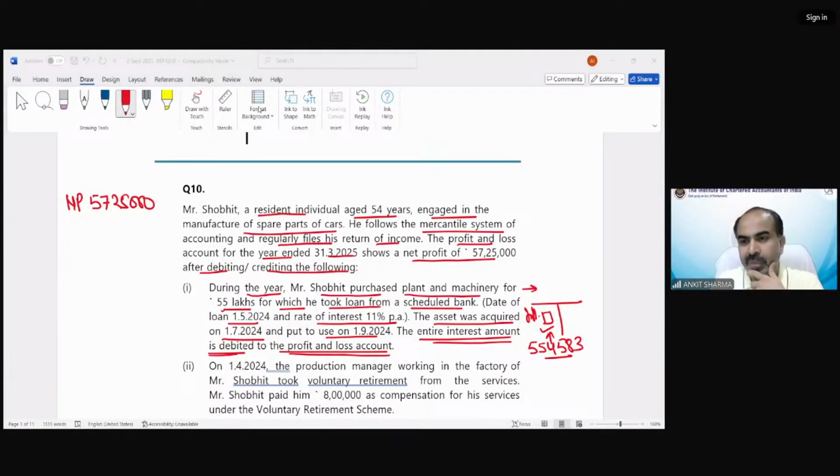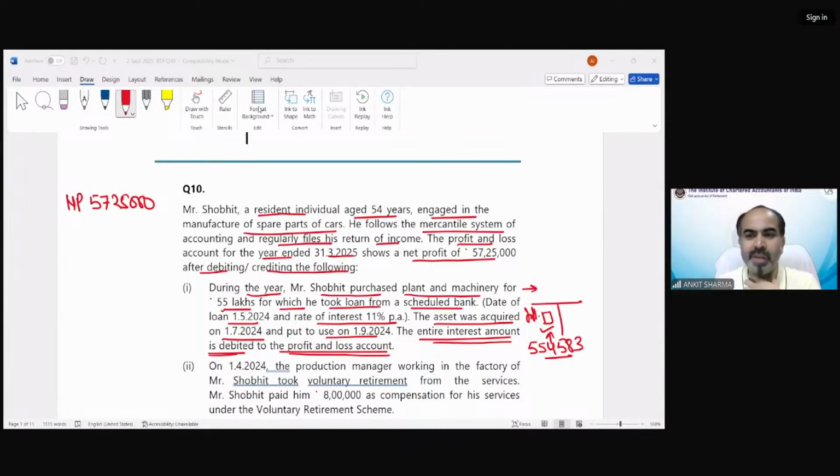Santosh is saying from 1st May to 1st September, we should not debit the interest. Jayendra is saying till 1st September 24, interest is capitalized. Tanu is saying interest amount is capitalized in the value of asset. So she is saying interest allowed only from date of put to use.